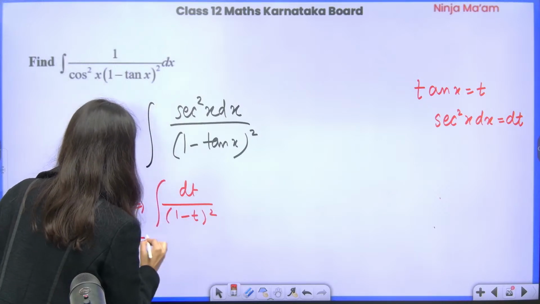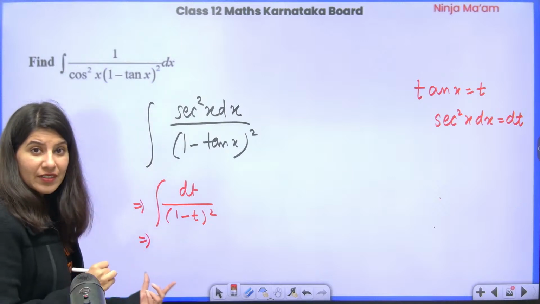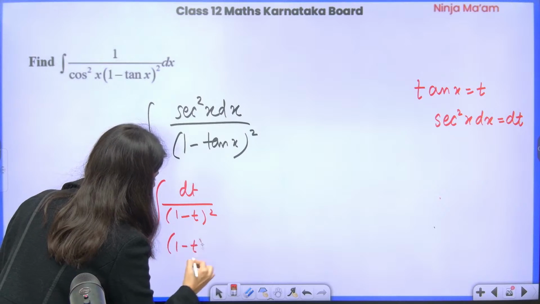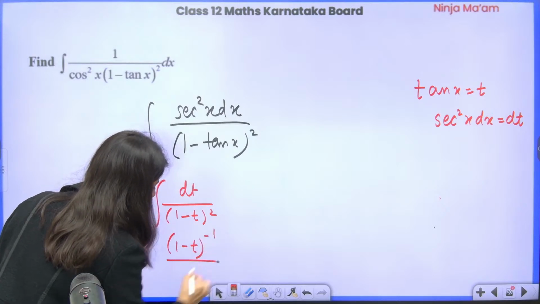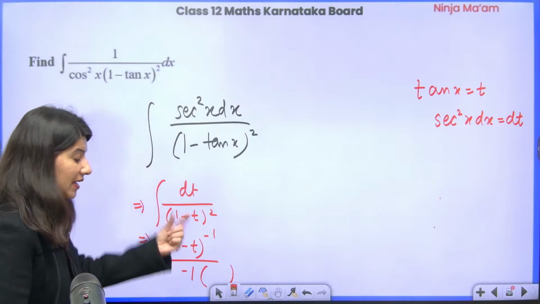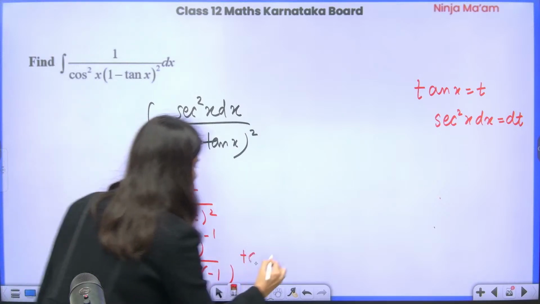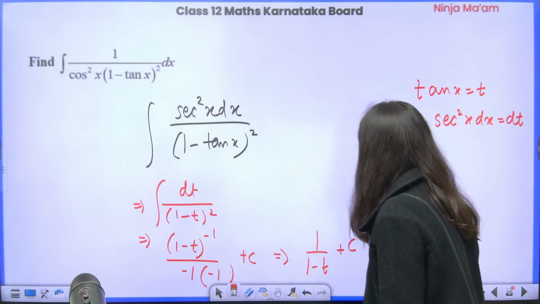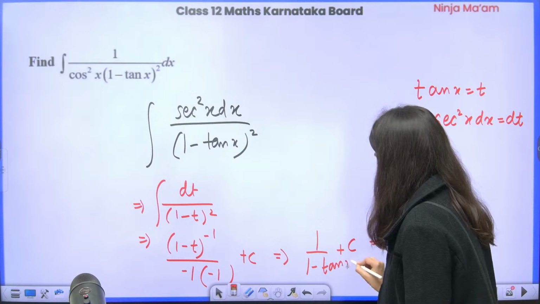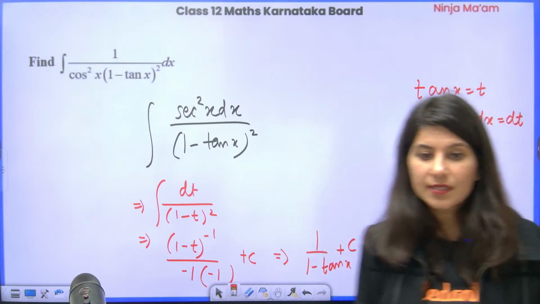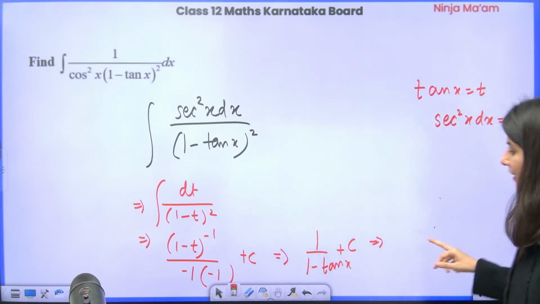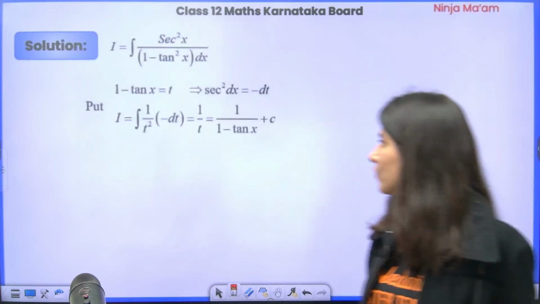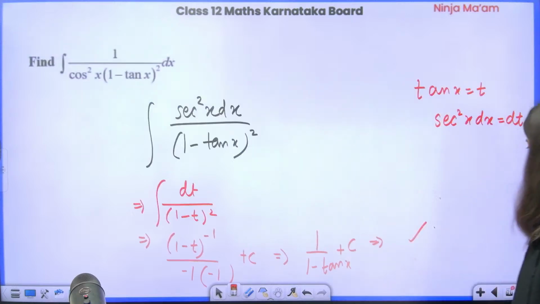So this is going to give you the integration of (1 minus t) raised to power minus 2. So this is (1 minus t) raised to power minus 2 plus 1, whole upon minus 1, and let's not forget 1 minus t will be differentiated, so negative negative, plus 1 upon 1 minus t plus constant. And over here t can be written as tan x. So 1 upon 1 minus tan x plus constant of integration. This is the final answer of this question. So have a look. Let me know if you have understood this. Okay, clear?